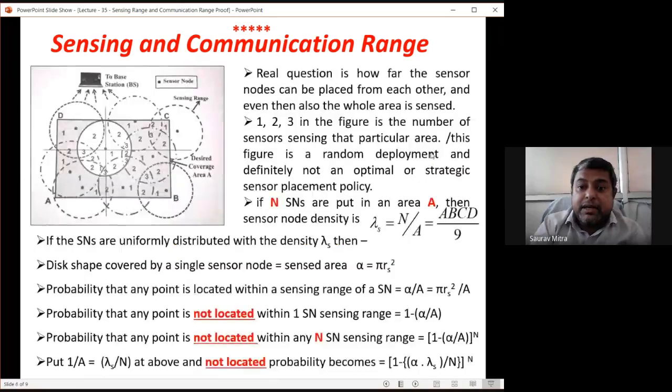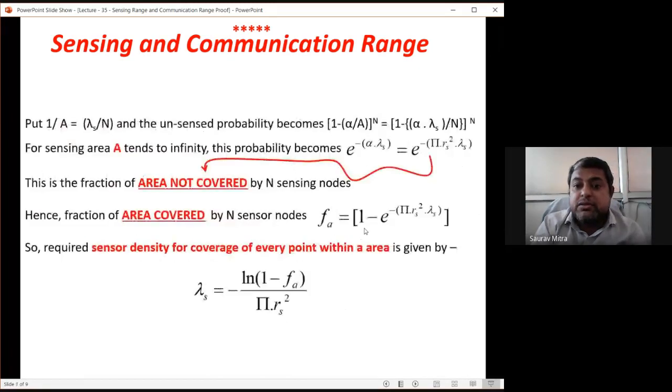Okay, I'll tell you again, if you put N as 0, that means lambda s becomes 0. N means you are not putting any sensor within this area to sense. So N is equal to 0, lambda is equal to 0. If lambda is equal to 0, that means e raised to 0, and e raised to 0 is equal to 1. That means the fraction of area not covered by N sensing nodes is equal to 1. That means 100% area is not covered. How can it be covered? Because you have not deployed any sensor node. Hence e raised to minus pi r square into lambda s is the probability that area is not covered.